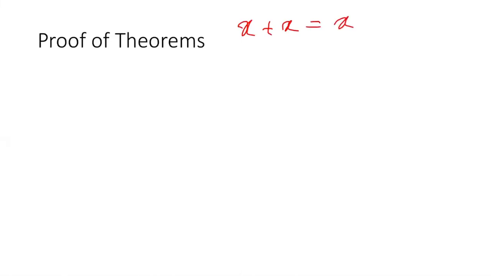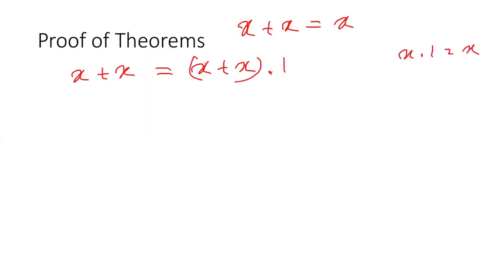Okay. So let me start with this side first. Let me start with x plus x. So x plus x, I can write it as x plus x dot 1. Okay. Since x dot 1 is equal to x, X dot 1 is equal to x. This is our postulate 2b.